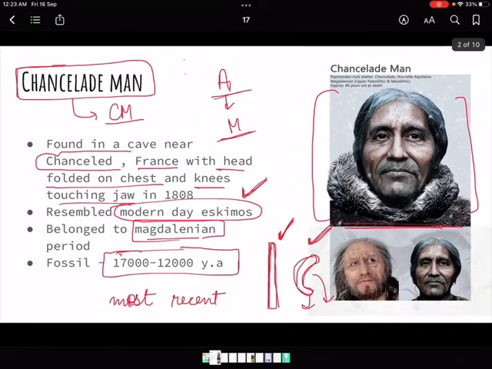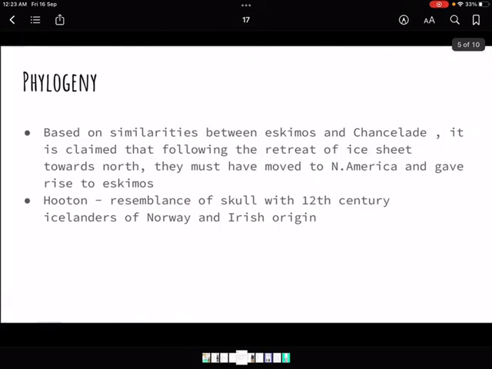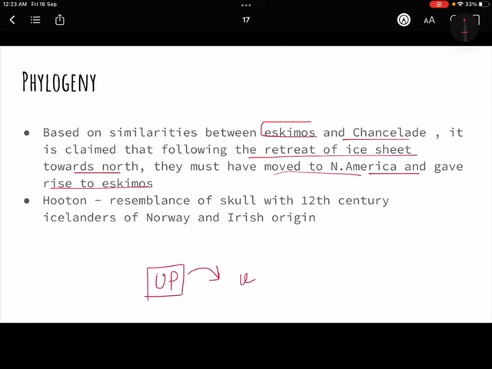So now we have seen this Chancelade and modern day Eskimos, and we have seen the physical features also and the phylogeny. Now based on similarities between Eskimos and Chancelade, it is claimed that following the retreat of ice sheet towards north, they must have moved to North America and gave rise to Eskimos. By the time Upper Paleolithic ended, Ice Age also ended.